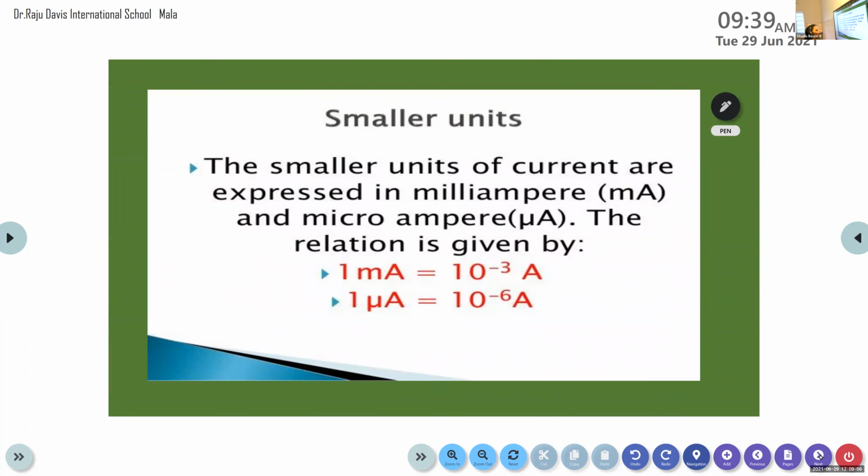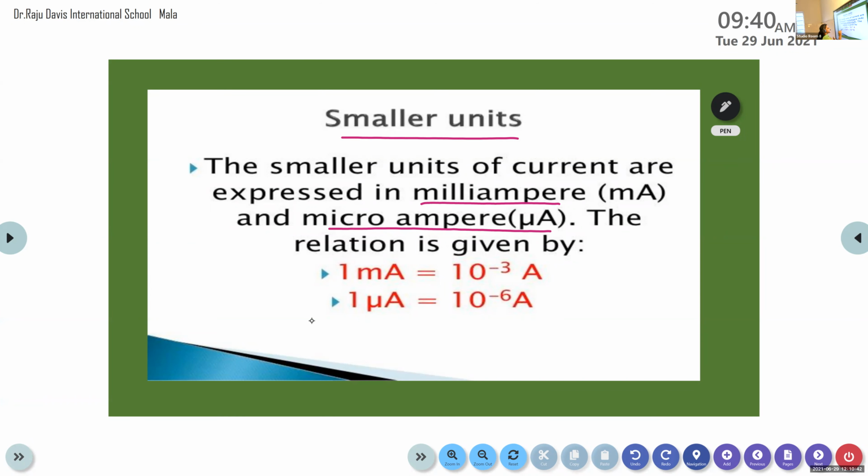In addition to this Ampere, because this Ampere is a large unit, we have some smaller units for the current. The smaller units of current are expressed in terms of milliampere and microampere. Since the ampere is a large unit, we can express the current in terms of its smaller units. The smaller units of current are milliampere and microampere.